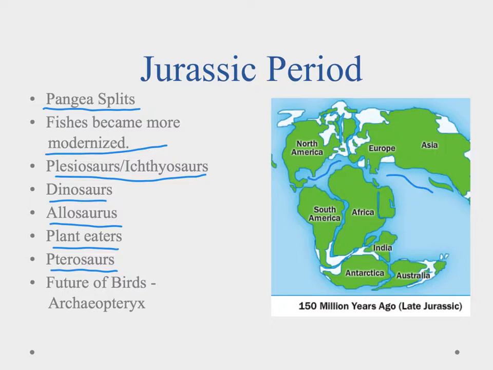But then we also saw this guy here, this Archaeopteryx. And Archaeopteryx was the future of birds. So birds evolved from the dinosaurs, and Archaeopteryx was one of those cross species. It was one of those that had the reptilian traits and the bird-like traits. Some of the dinosaurs in the Jurassic had feathers, and feathers now are the trait of birds. So we can see where this evolution is going.